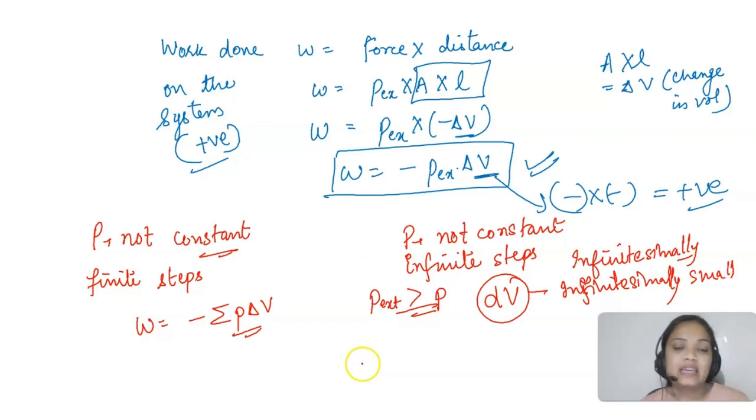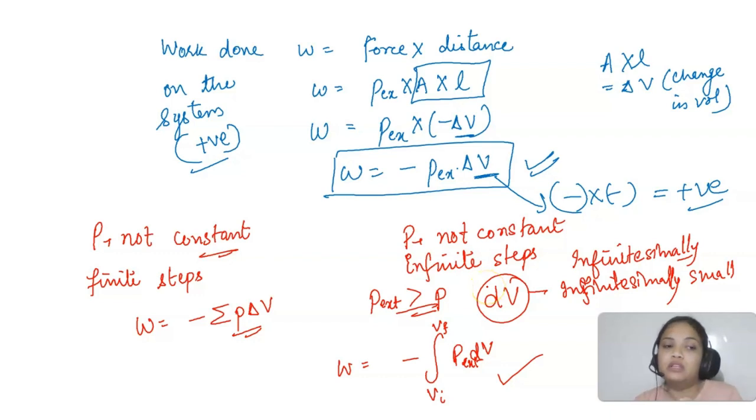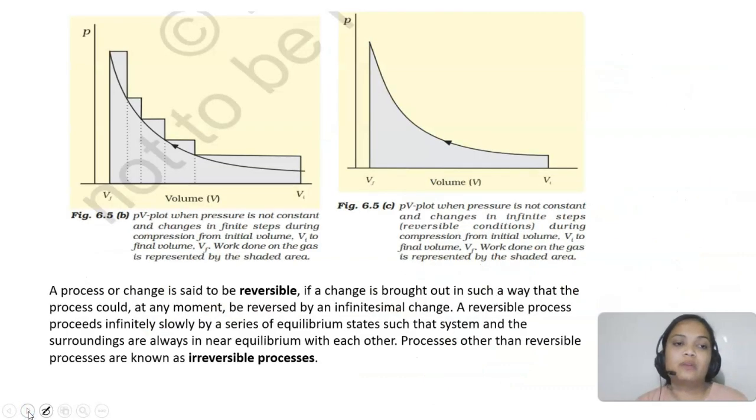In that case the work done will be the integration. You know, for continuous functions like this we do the integration from Vi to Vf of P dV. Now such processes can be reversed at any step, because the process is taking place in infinitesimally small steps, थोड़ा थोड़ा करके, the volume is decreasing. So we can reverse it at any step, so we can call it a reversible process. Now the two things are there, reversible and irreversible process.